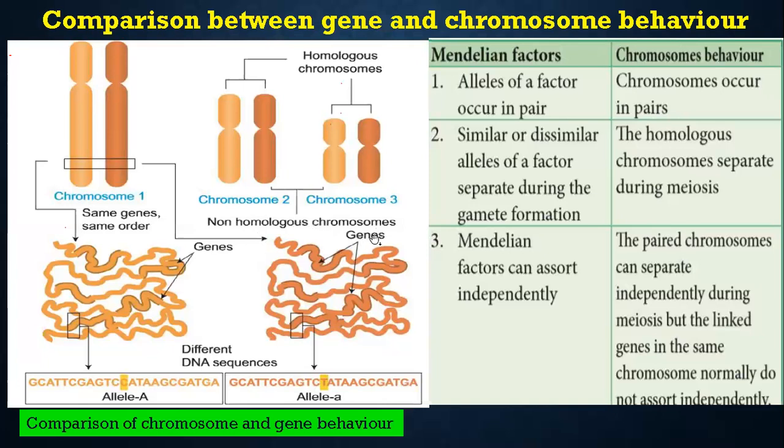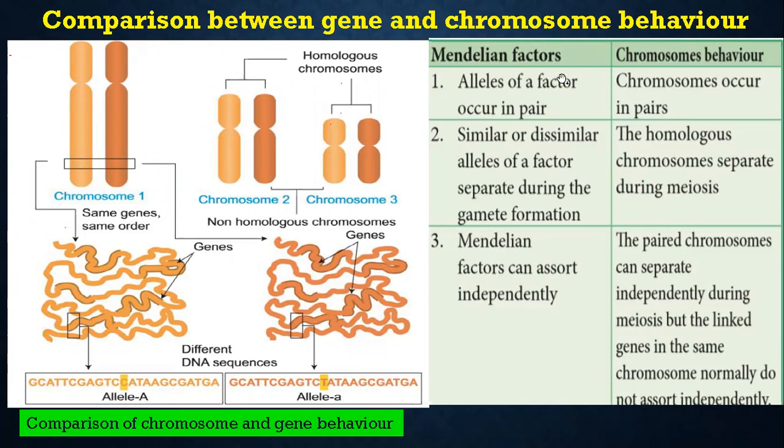And definitely the arrangement of the genes and the DNA sequence is also different. That is the segregation, because the alternatives must have an opposite arrangement of the genes. Just for that, you have to know what is meant by homologous and what is non-homologous. For that only they have given this picture.